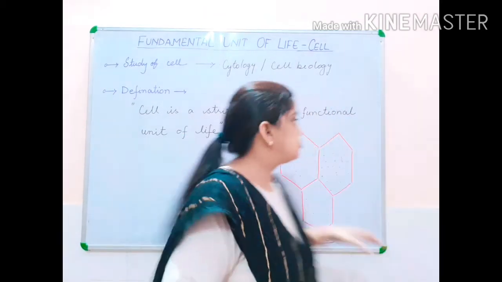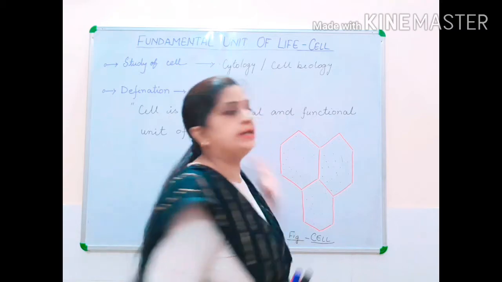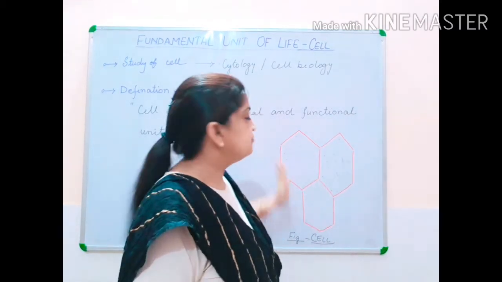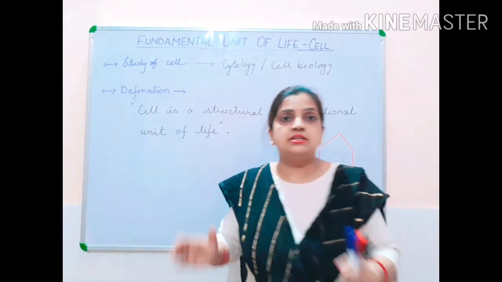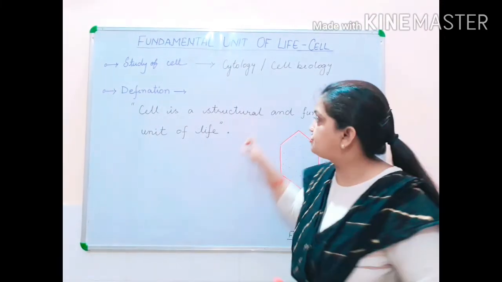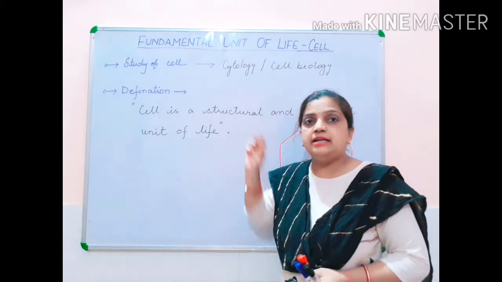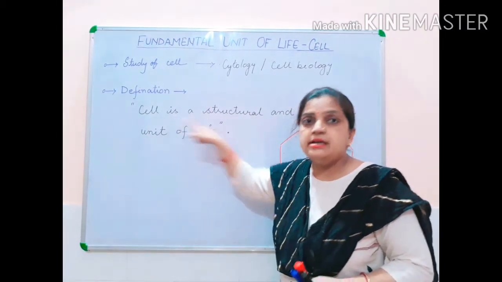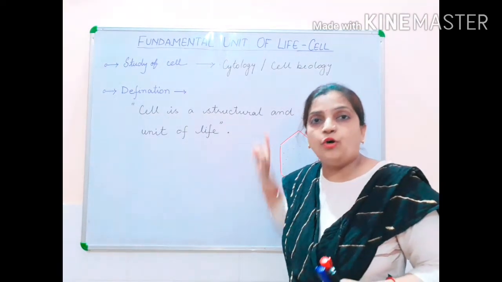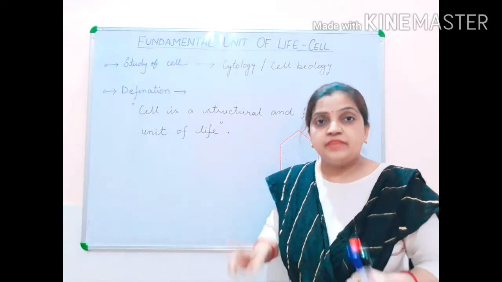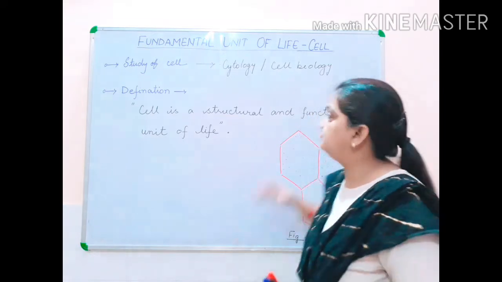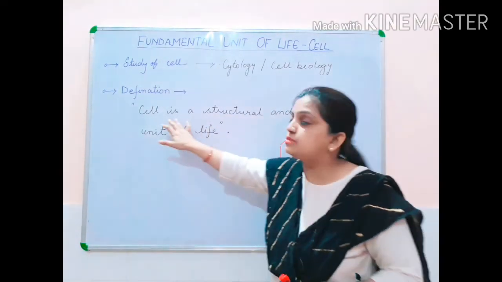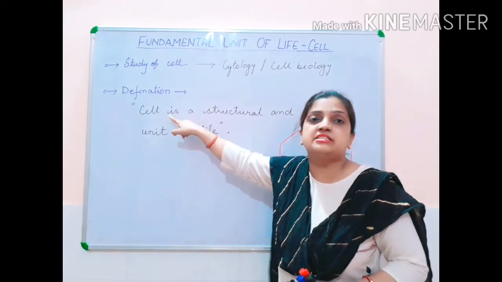Now we have understood that every organism is made up of cells. This is a cell, this is a cell, this is a cell. Every body structure is made up of cells. So I hope it is clear that the cell is structural. Without the presence of cells, any living organism's body cannot be constructed or made. Now we'll come to the next part, that is functional. Why are we using the word functional with the cell?